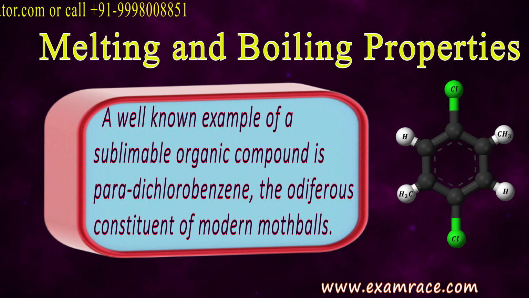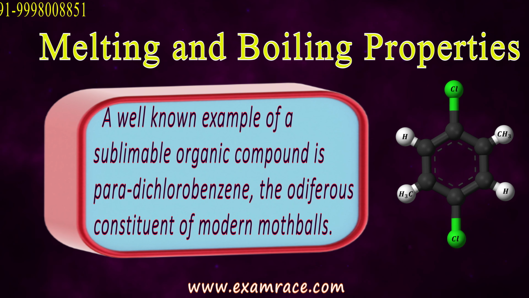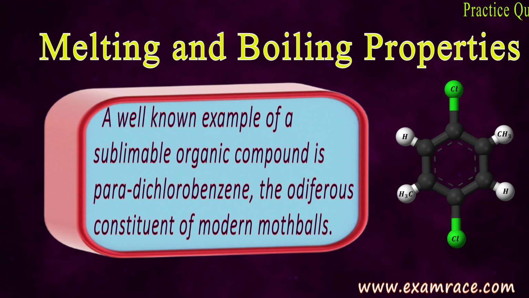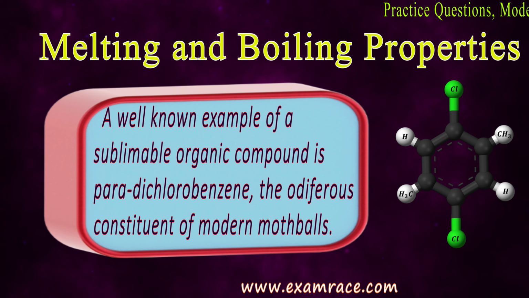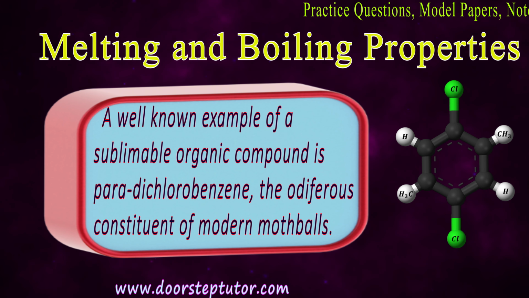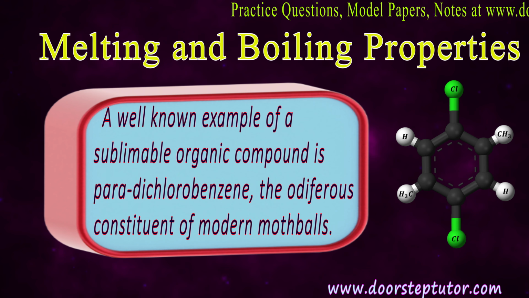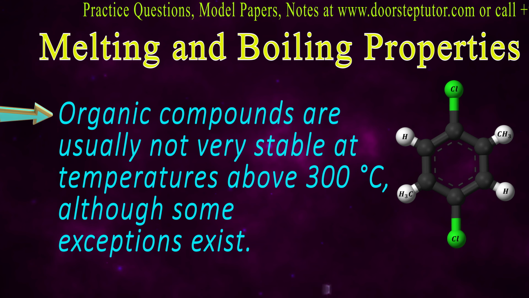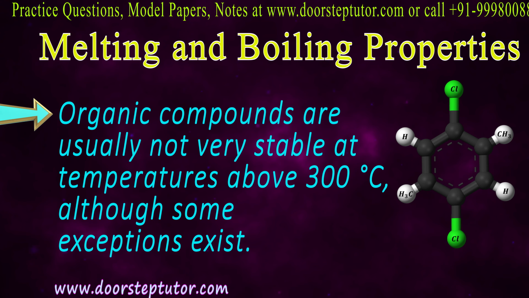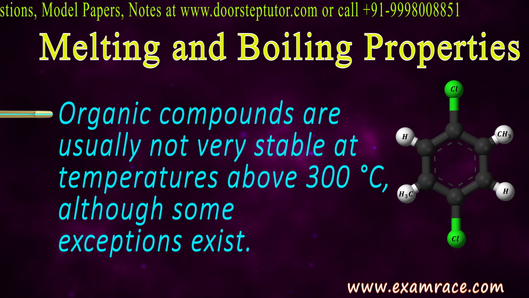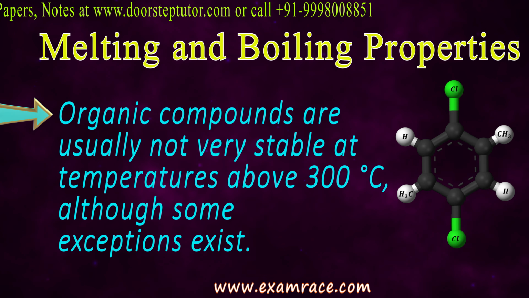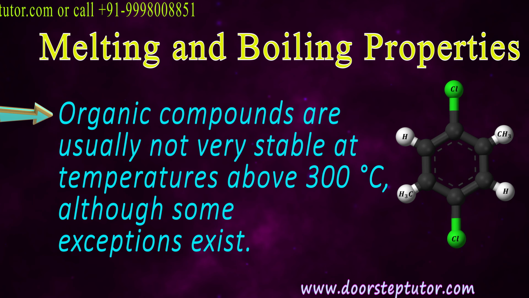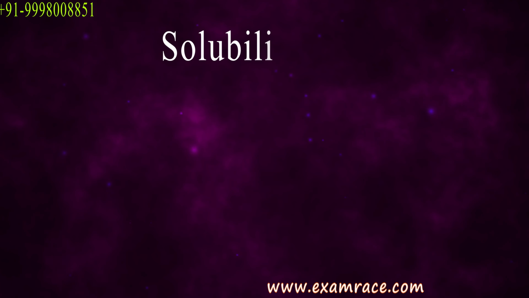Okay, that is para-dichlorobenzene, and it's a sublimable organic compound we all use in our cupboards of clothes, to prevent clothes from insects or smells. Organic compounds are usually not very stable at temperatures above 300 degrees Celsius. They get into a different phase, okay, and always there are some exceptions, but generally they are not stable above 300 degrees Celsius. Now let's talk about the solubility.